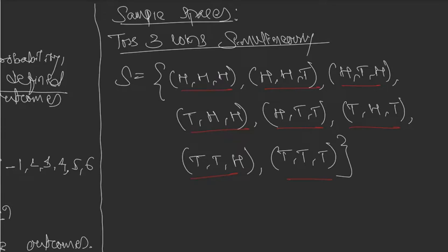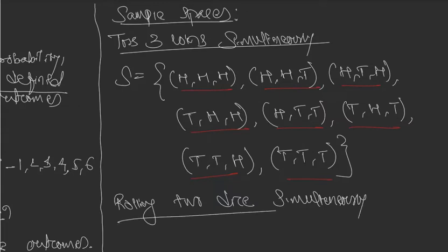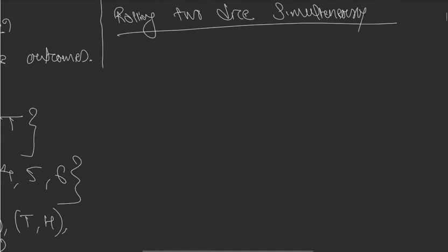One more sample space, of rolling two dice simultaneously. So what happens when you roll two dice simultaneously? You get a very interesting sample space. Okay, so it can give you 1 1.